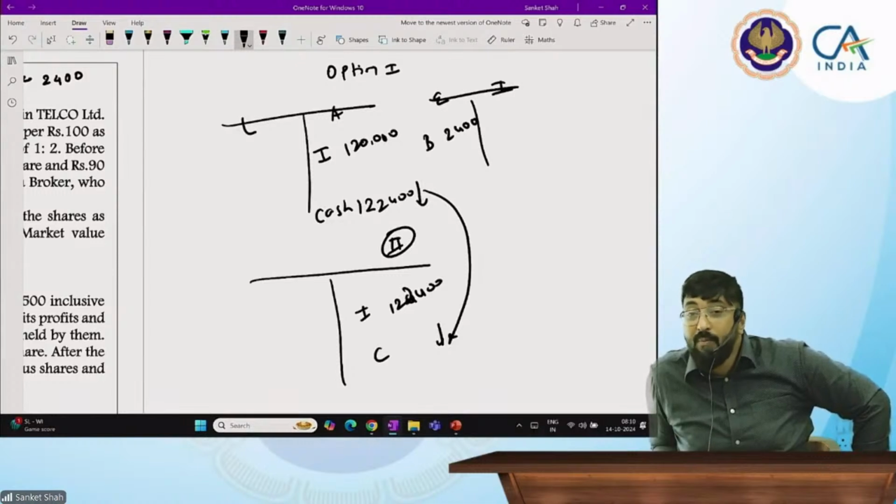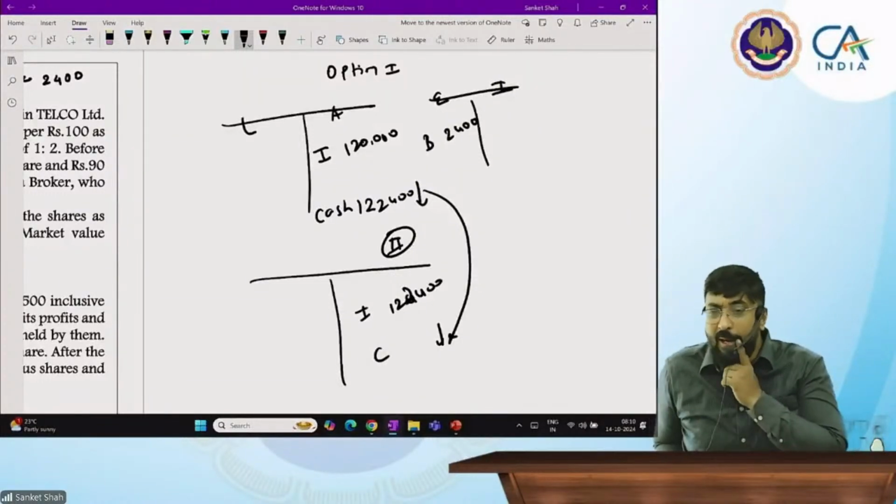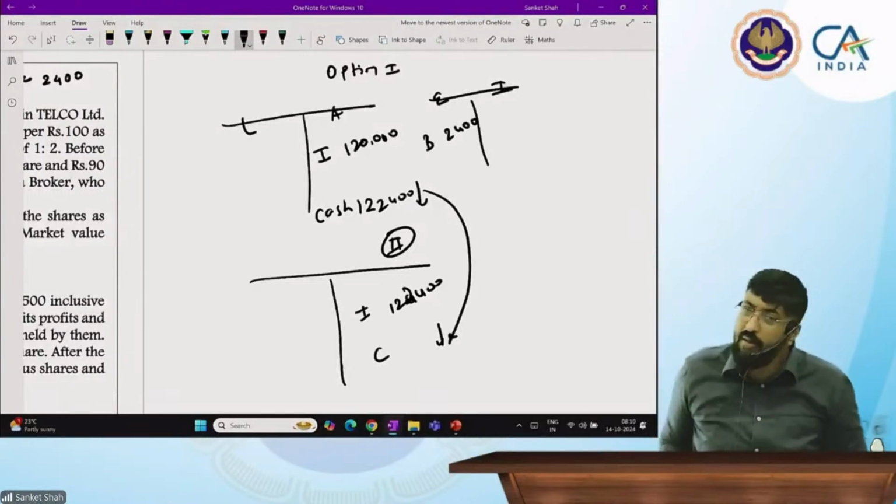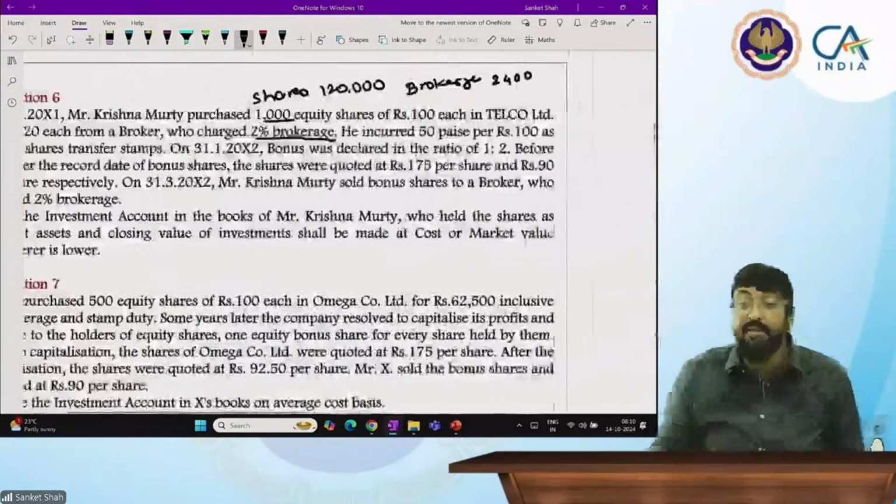For investment purpose only you are incurring that cost. So why should I record it in expenditure? So I should add it in asset. Okay. So brokerage आपको क्या करना है बेटा? ऐड करना है. हाँ, investment में. Yes, it's okay that you are saying expenditure, but accounting standard 13 won't allow it.